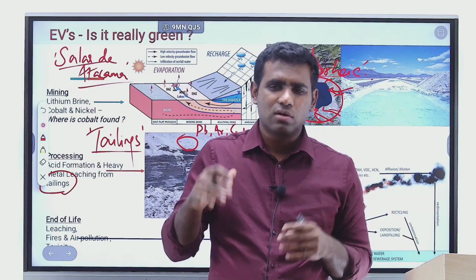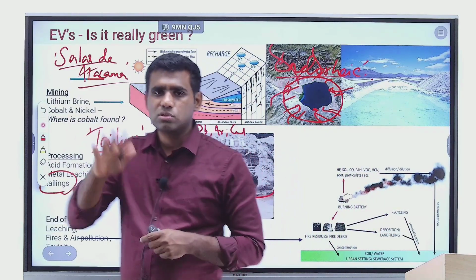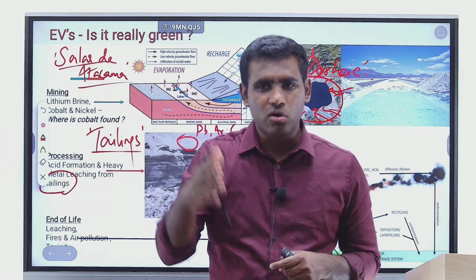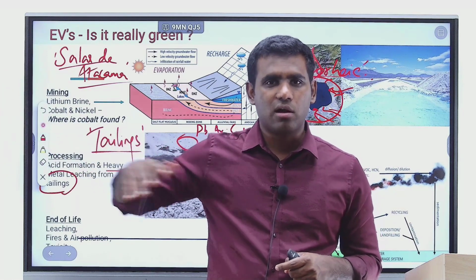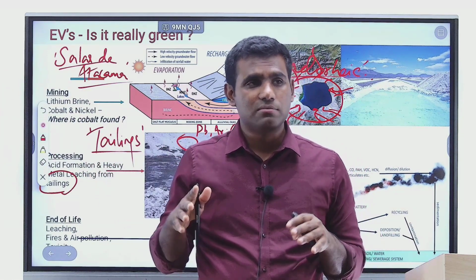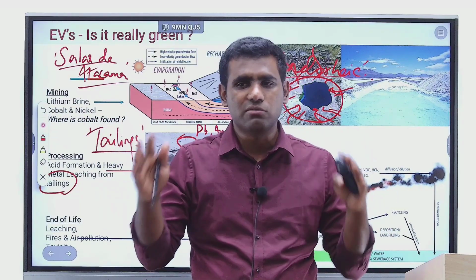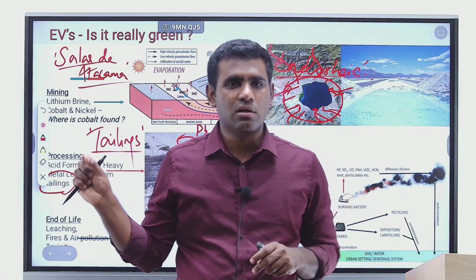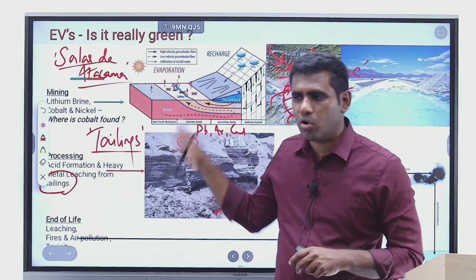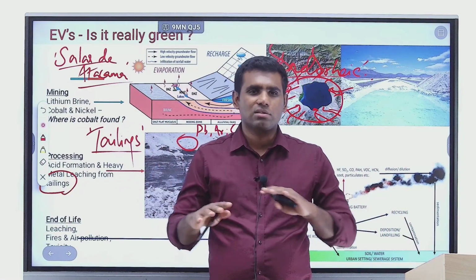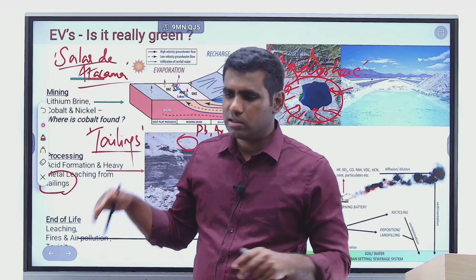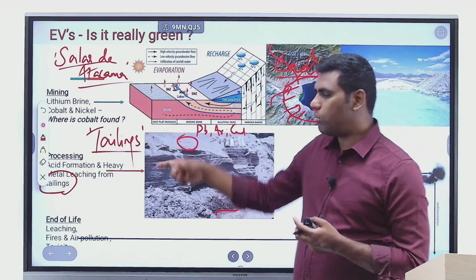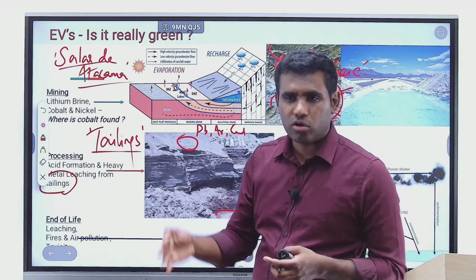right? It's a very common scenario in most mining towns. You go to Jharia coal fields, see how that town is, or you go to Keonjhar district of Odisha, where a lot of iron mining takes place. You'll be surprised that entire houses, entire plants, leaves, vegetation, water bodies, everything will be covered with a thin layer of iron dust, right? Same is the case in Congo, where cobalt dust spreads everywhere. It's all associated with mining activities, and that leads to respiratory problems. So cobalt mining is severely degrading to the environment as well as to the people.